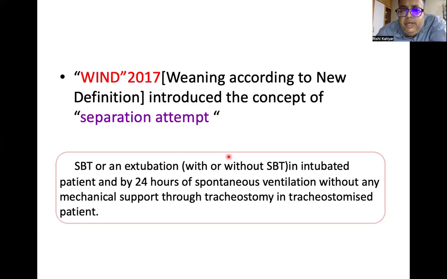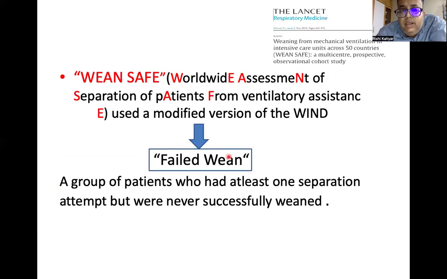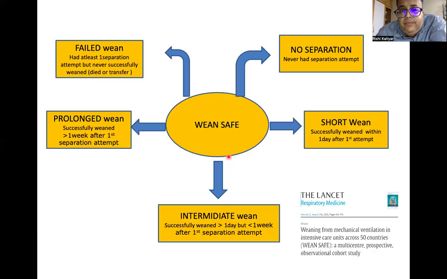The WIND 2017 study, weaning according to a new definition, introduced the concept of separation attempt. We label it as a separation attempt, an SBT or extubation in the intubated patient, and 24 hours of spontaneous ventilation without any mechanical support in tracheostomized patients. WIND gives us the worldwide assessment of separation of patients from ventilatory assistance using a modified version. Failed wean: a group of patients who have at least one separation attempt but never successfully weaned.